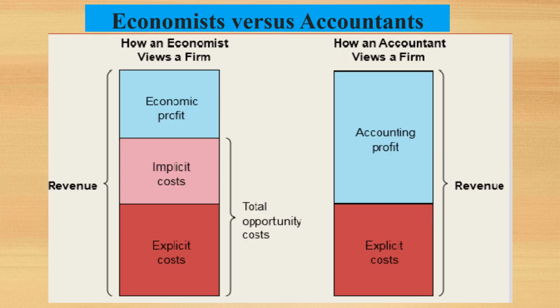Here we have shown economic profit and accounting profit in a diagram. On the left side, we have economic profit. We have subtracted explicit cost and implicit cost from total revenue and we get economic profit. On the right side, we just subtract explicit cost from revenue and we get accounting profit. So from this diagram, you will be clear that economic profit is less than accounting profit.